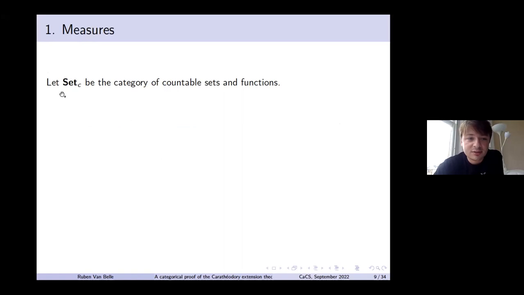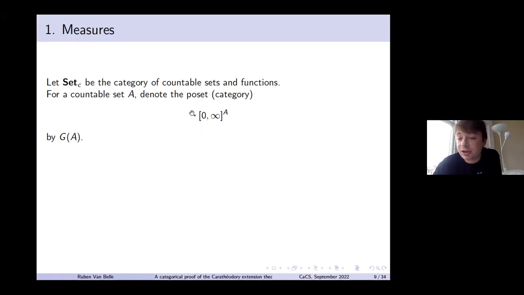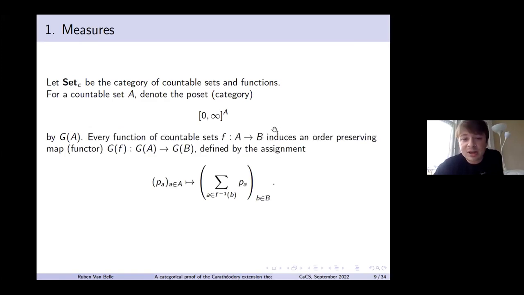To do that, we need two functors. I'm going to describe a first functor with the domain the category Set of countable sets. I'm going to send every countable set A to this poset, or category if you want, with the pointwise order, and I'm going to use the notation GA for that. Then for every map of countable sets, we get an order preserving map like this by summing over the pre-images. So that gives us one functor.